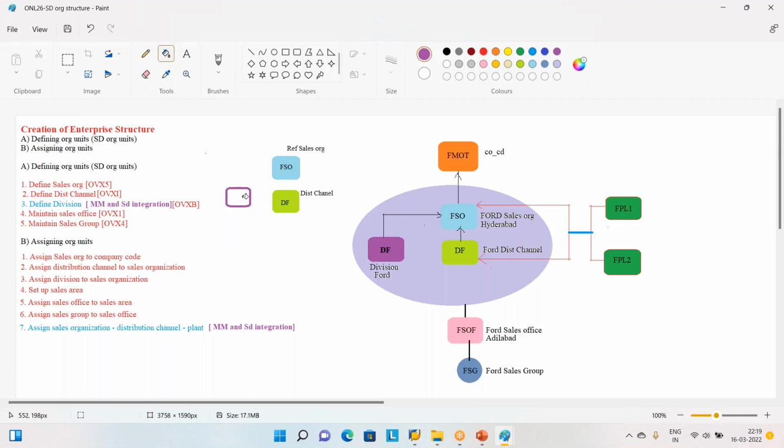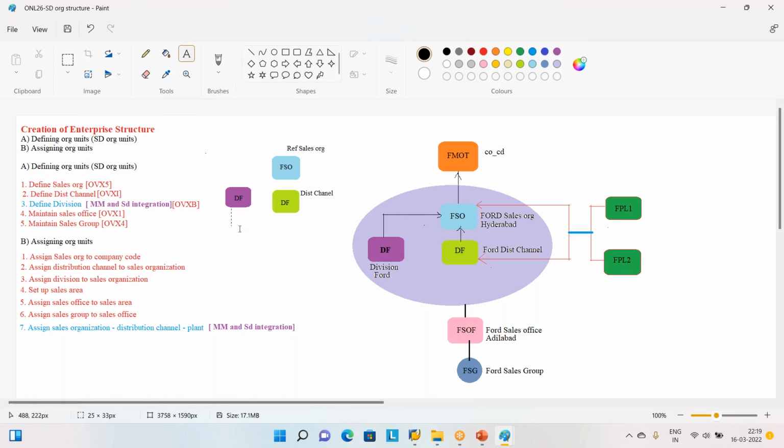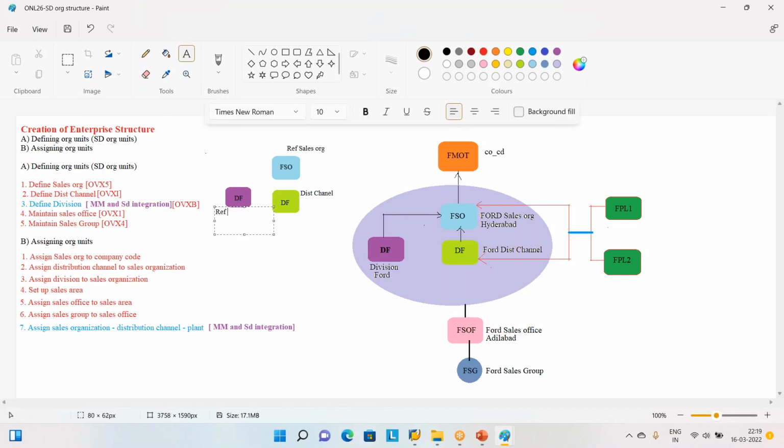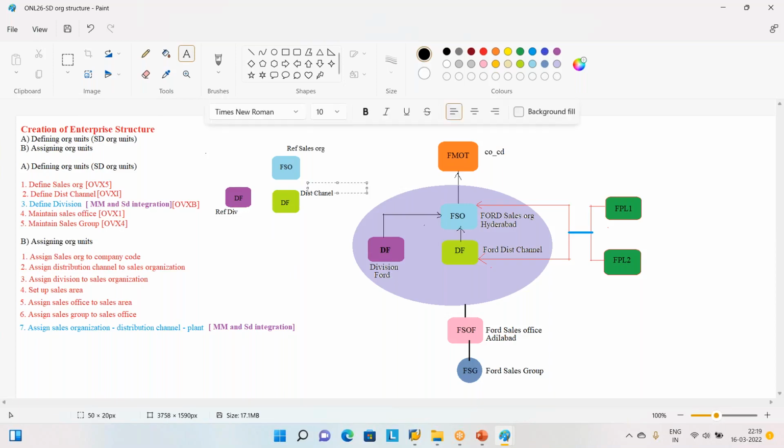Here I am declaring that as the same DF. This is my division, reference division. This is a reference division. This is a reference distribution channel.